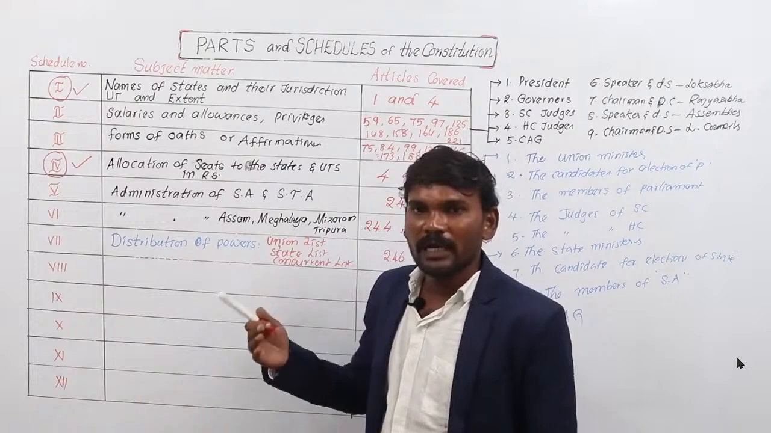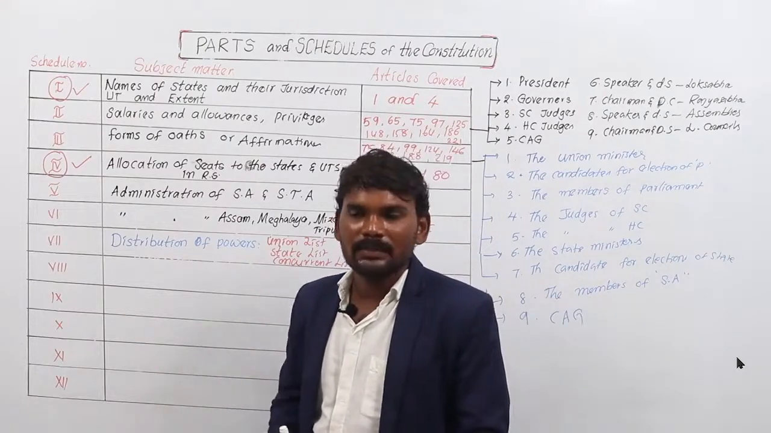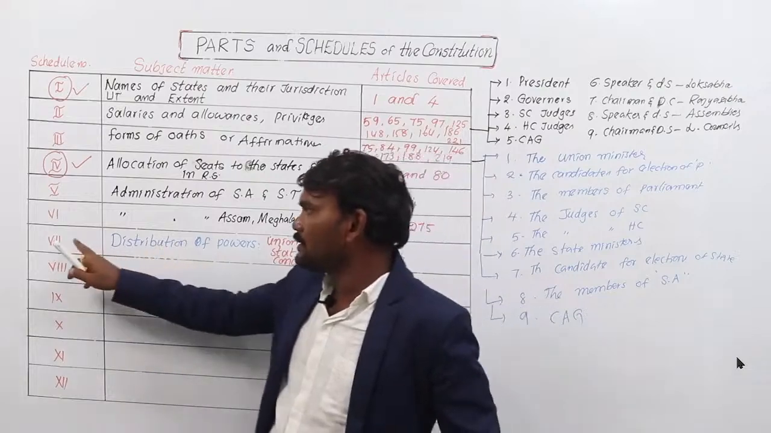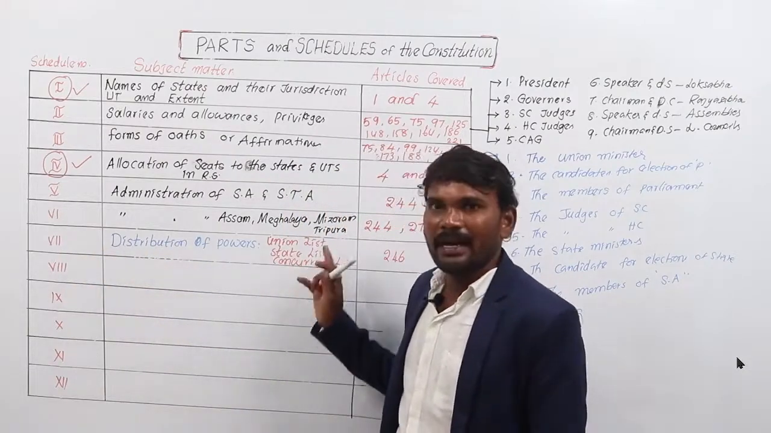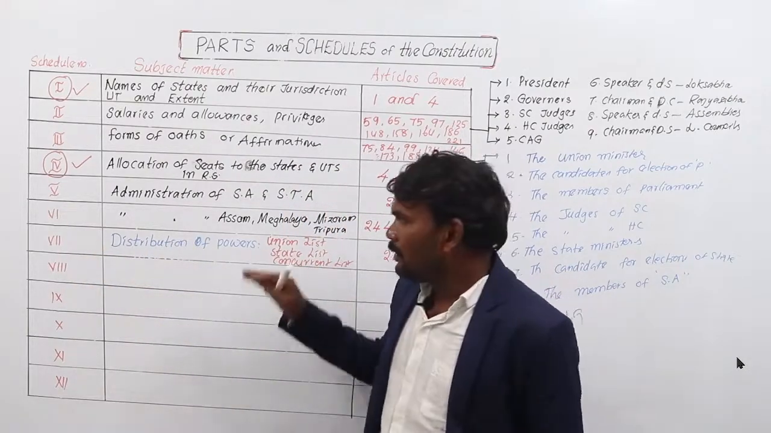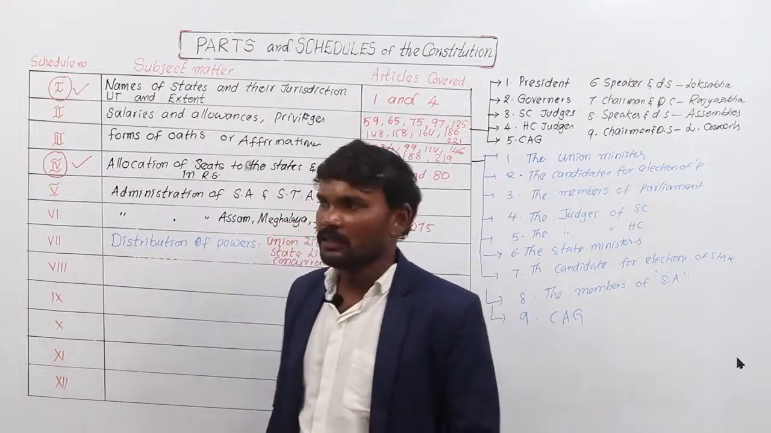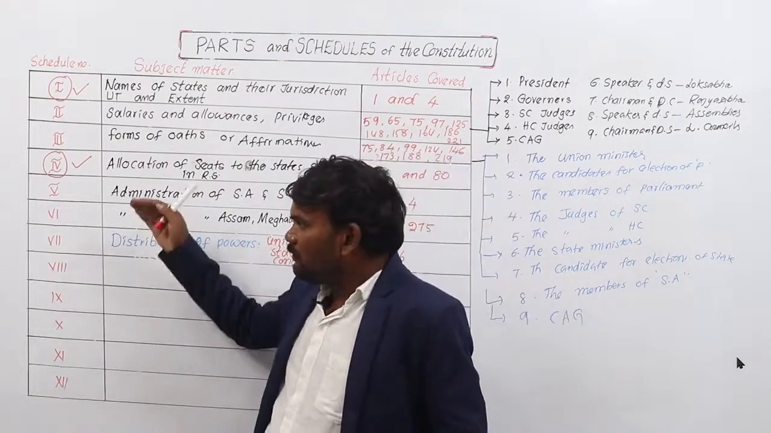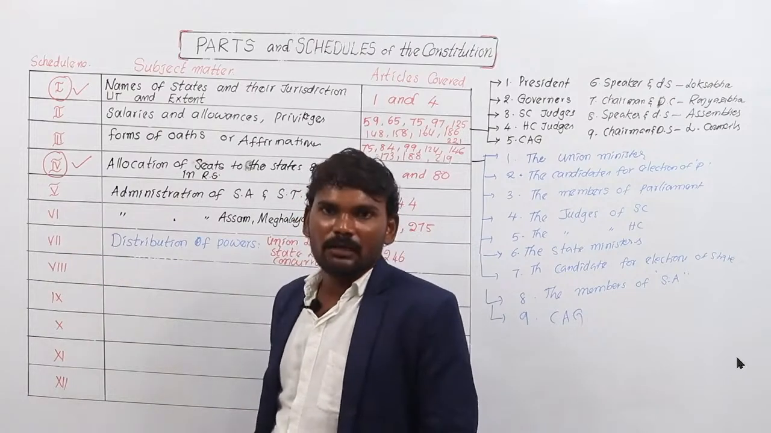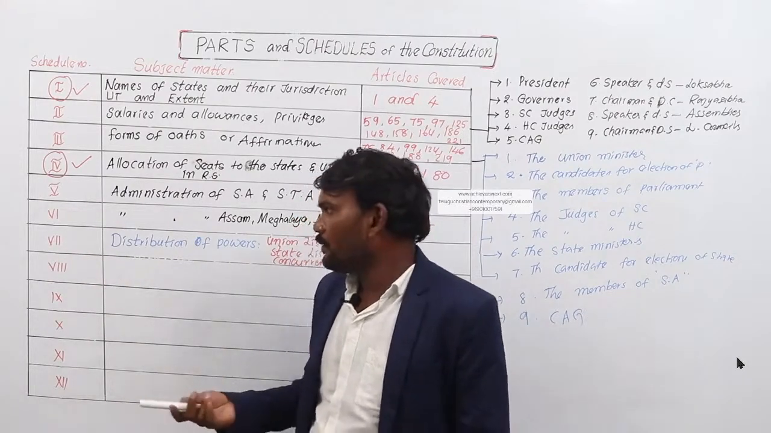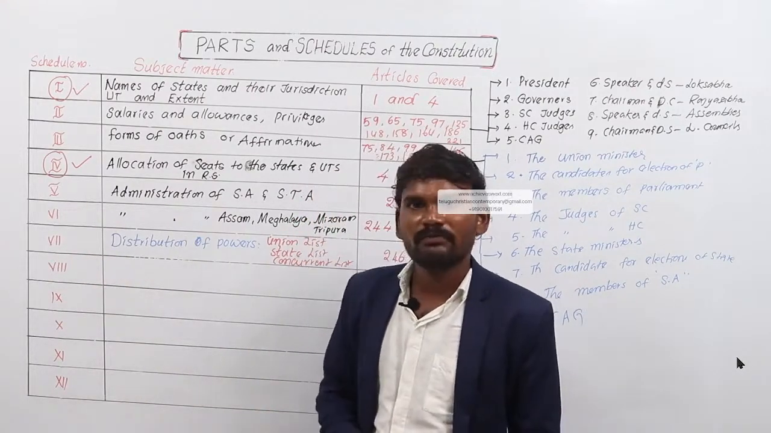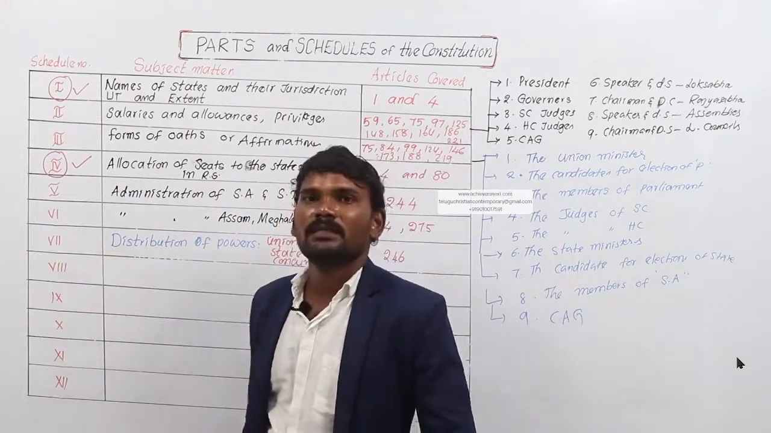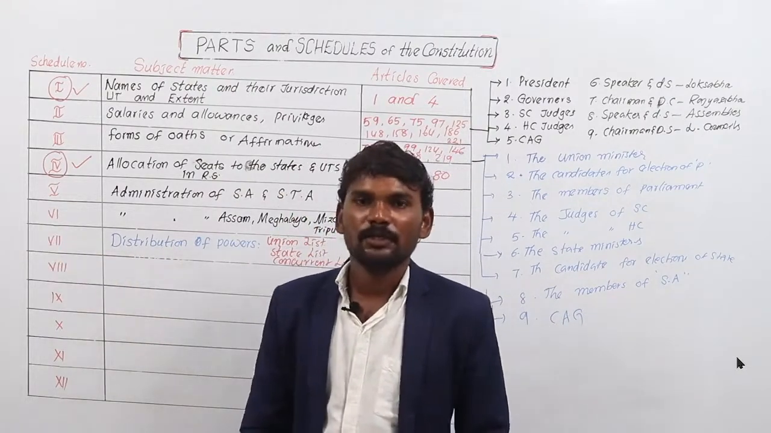The 7th schedule has the three lists: union list, state list, and concurrent list. The union list now consists of 98 items, all listed in the 7th schedule. There are 59 items in the state list, and the concurrent list consists of 52 items, all listed in the 7th schedule. And the residuary powers are granted to, or vested in the name of, the central government. So the 7th schedule deals with the distribution of powers.